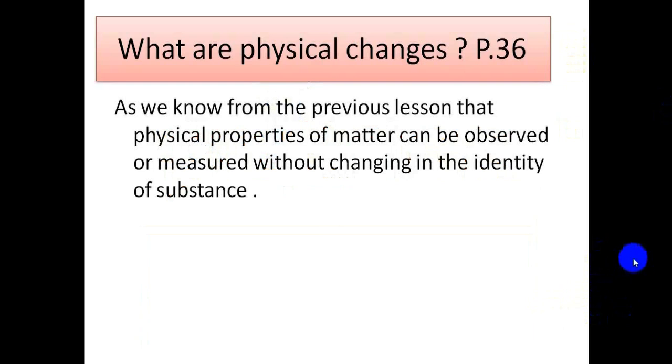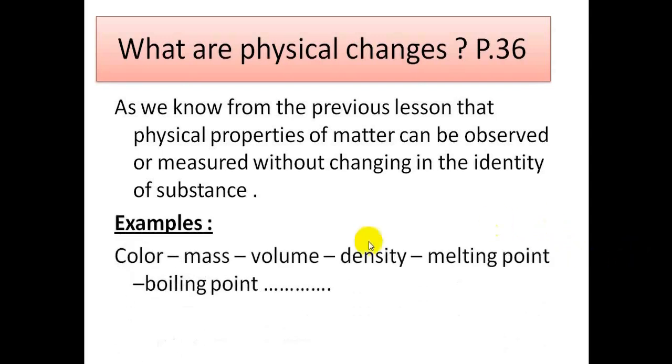What are physical changes? Page 36. As we know from the previous lesson, physical properties of matter can be observed or measured without a change in the identity of the substance. We use some properties to describe matter. We have two types of properties, physical properties and chemical properties. The physical properties, as we mentioned last time, describe a substance by itself, how it looks, for example, color, mass, volume, density, melting point, and boiling point.